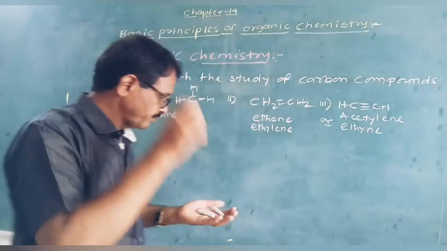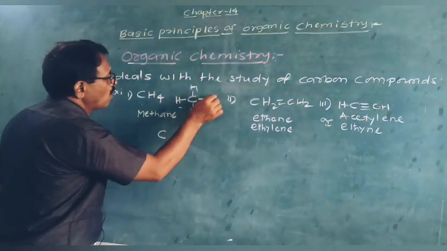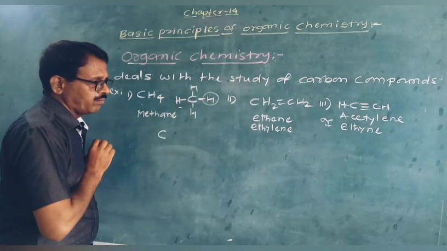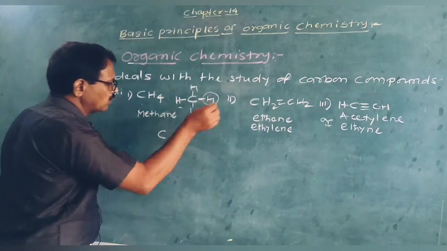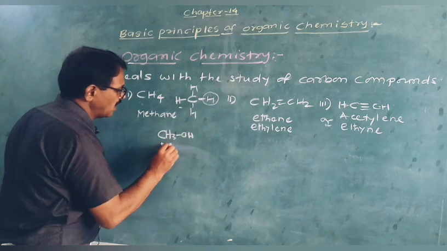Now here suppose I have replaced one of the hydrogen atom with another group like this, CH3OH. Now it is methanol or methyl alcohol.